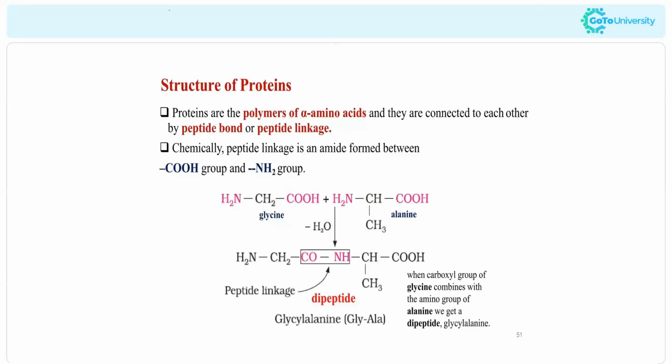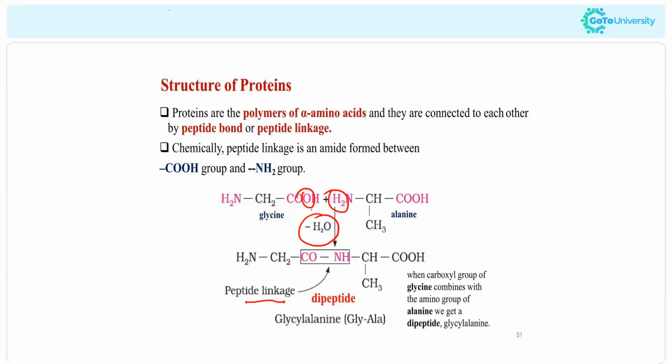The next one is the structure of protein. As we discussed before, there is a carboxylic group and an amino group. So amino acids combine together to produce the protein, right? So when two amino acids combine, they release one water molecule, and the bond produced is called a peptide bond or peptide linkage. So this peptide bond is the reason for the formation of the protein molecule.